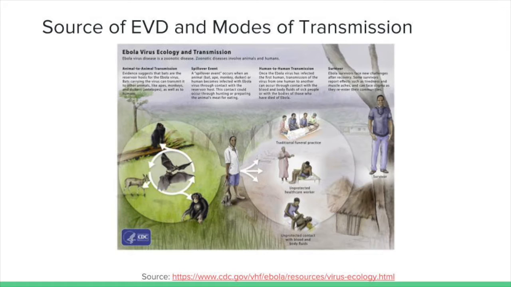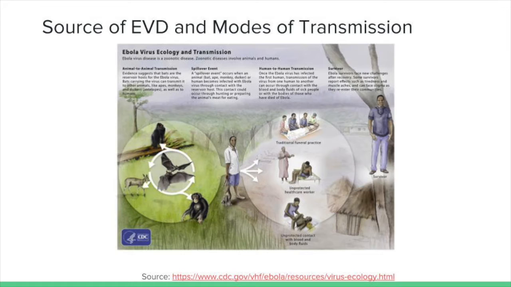It occurs when the animal, as listed above, or human becomes infected with the Ebola virus through contact with the reservoir host, the bat. This contact could occur through hunting or preparing the animal's meat for eating. An additional contact could occur through the fruit that the bat could have eaten from if it was contaminated and then a human were to eat it. This transitions over to human transmission.